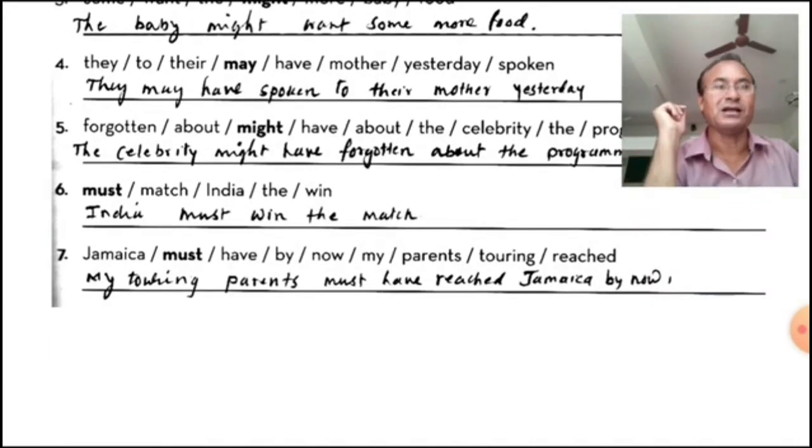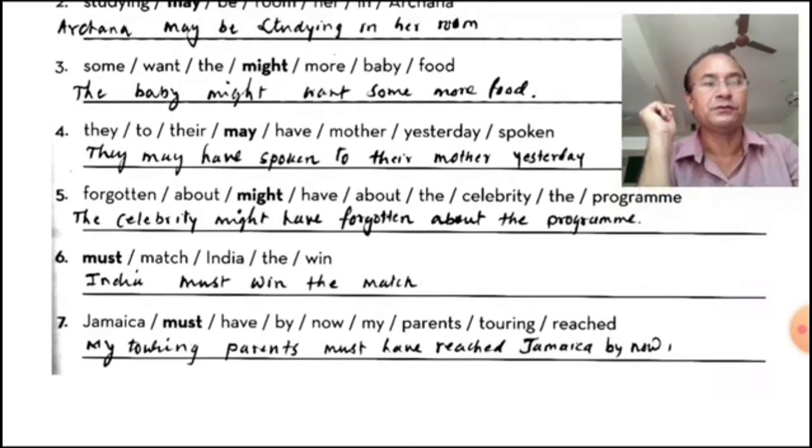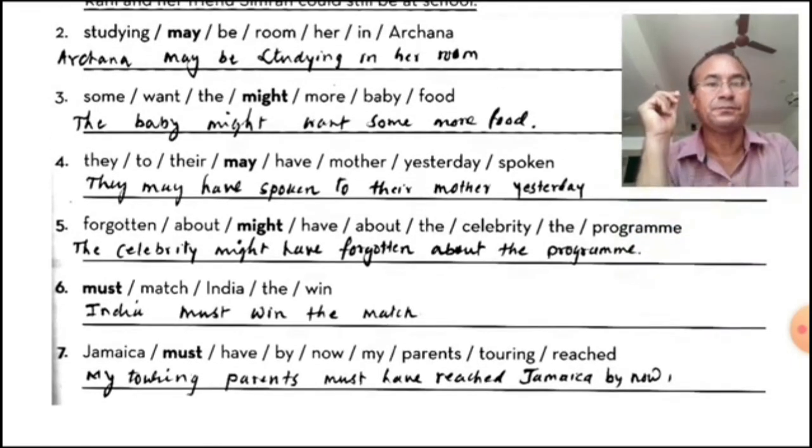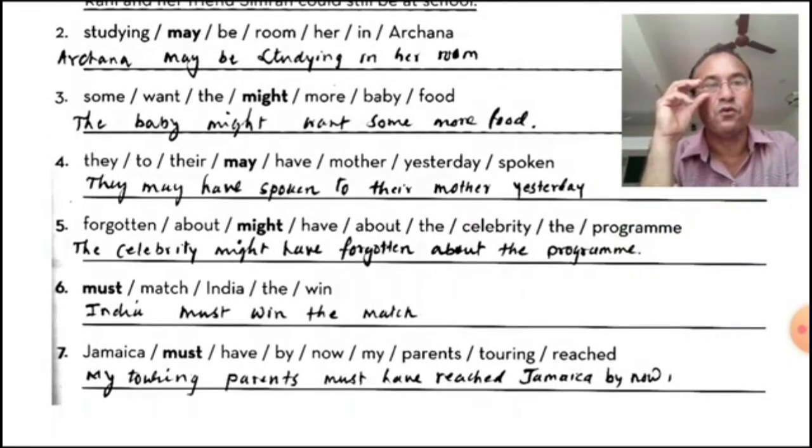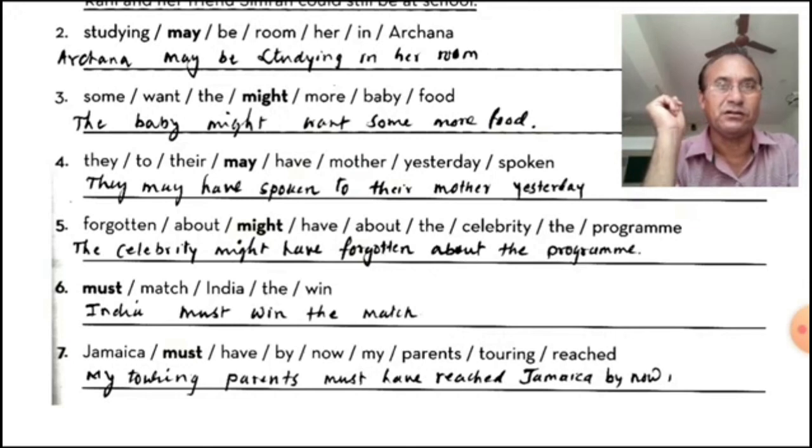Now the last one is Jamaica, must, have. Now have is given, then you will have to find the V3 with have. Must have, and V3 for the subject. So you first try to find out the subject. What is the subject there? Jamaica must have by now my parents touring reached.